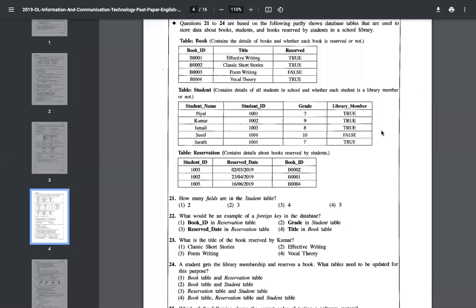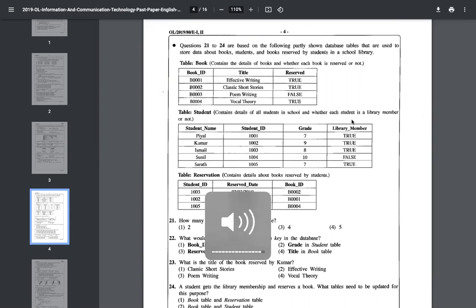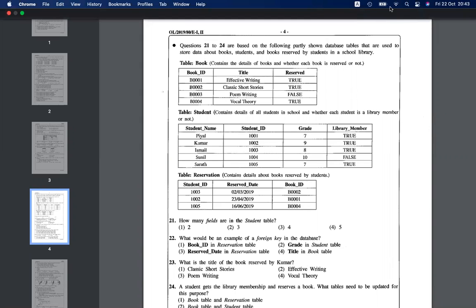So you have to answer based on the following tables and a small reminder. This we learn in the theories. For any table in a database, it is a good practice, and if you relate these tables, it is recommended to have primary keys. The primary key is the main concern, the unique identifier which is used to identify a specific row uniquely. So it should be unique and it should not be empty.